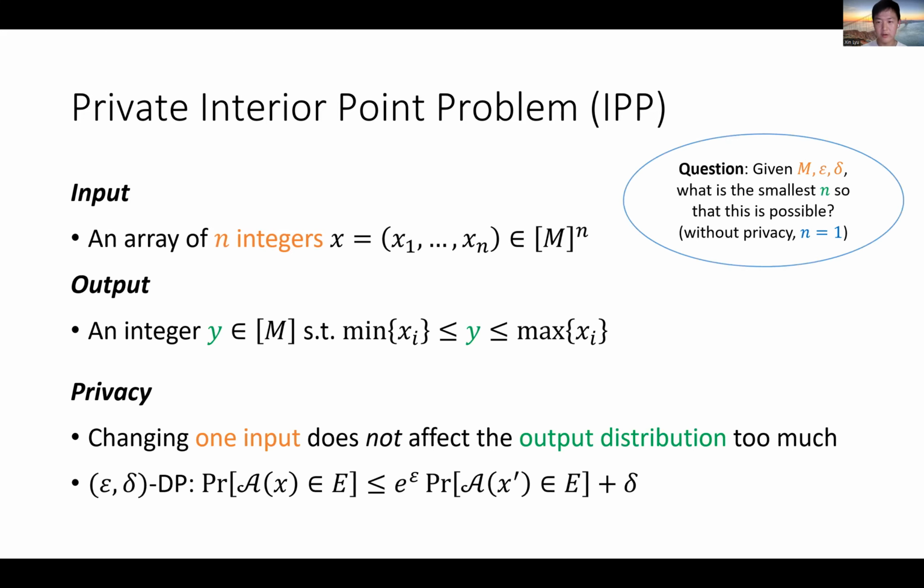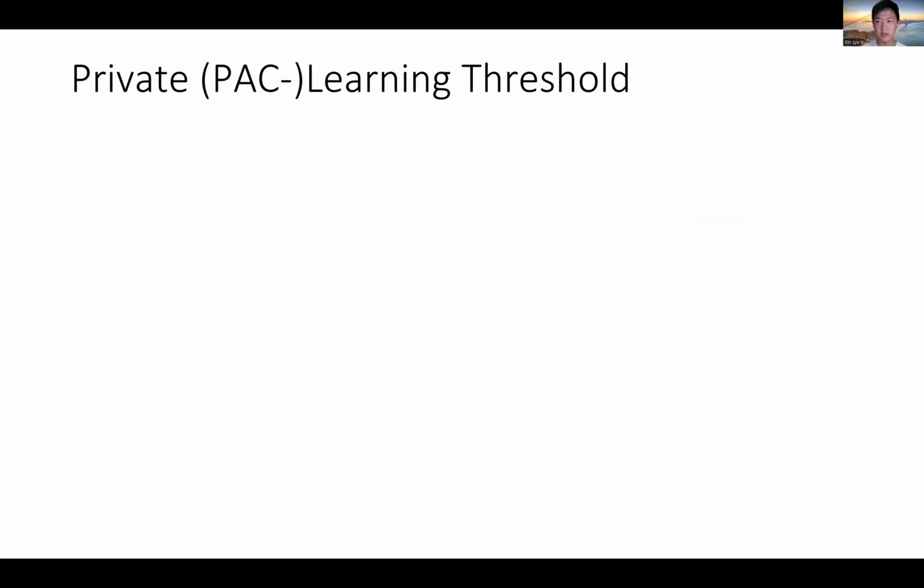And again, the question we would like to ask is, given the domain size capital M and privacy budget epsilon, delta, what is the smallest n so that the problem is possible to solve? And again, without privacy, this problem is trivial. As soon as you get one data point, you can just solve the problem. Okay, so those are the two problems not really about thresholds.